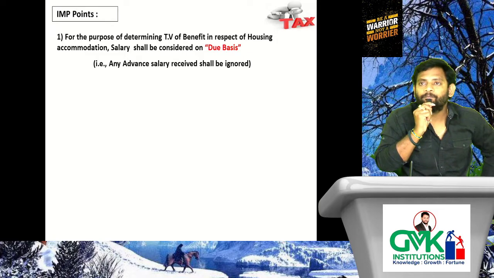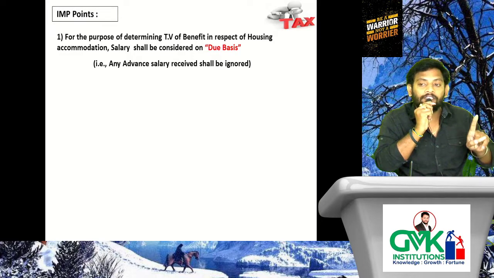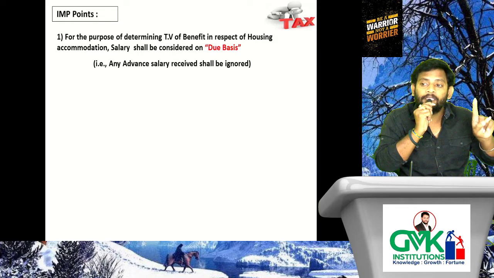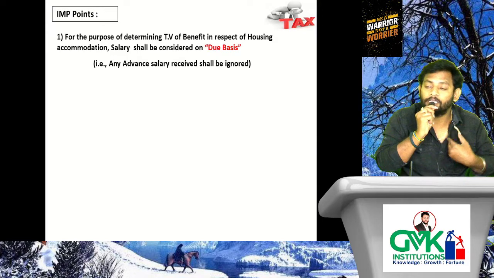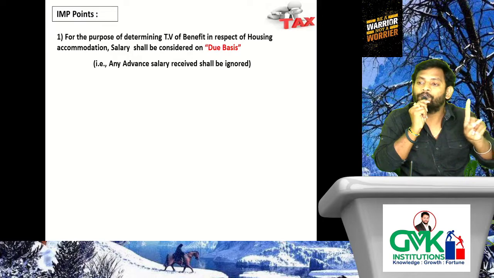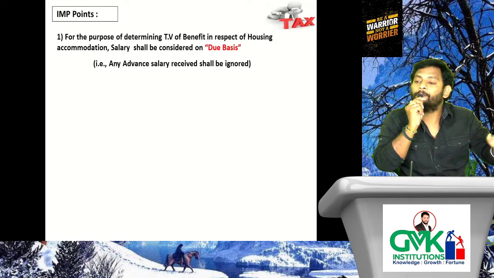What is the second point? For the purpose of determination of TV of benefit relating to housing accommodation, the salary shall be considered, listen carefully, for the period for which that housing accommodation is occupied by the employee, but not for the period for which the housing accommodation is provided to the employee. Understood?